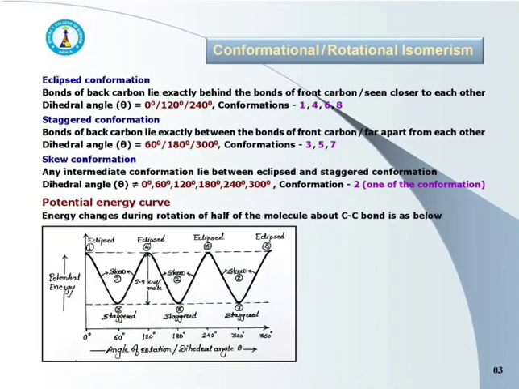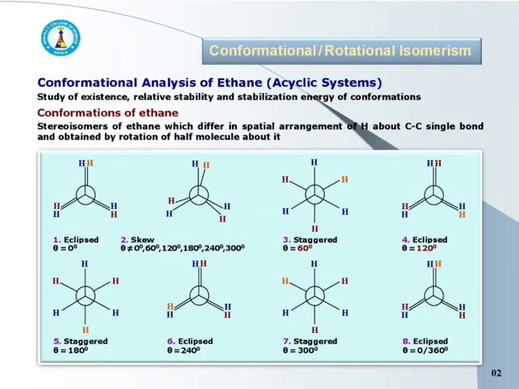I am repeating. In eclipse conformations, bonds of the back carbon lie exactly behind the bonds of front carbon and are seen closer to each other. Dihedral angle theta equals 0, 120 or 240 degree. Conformations 1, 4, 6, 8 are the eclipse conformations.